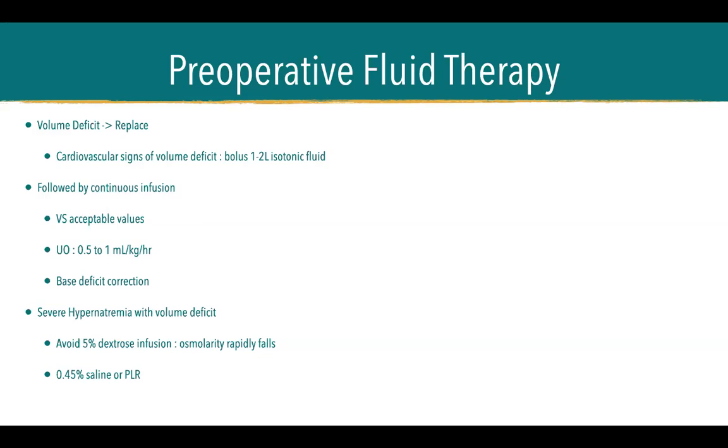So we need a urine output of 0.5 to 1 ml per kilogram per hour for the patient to know that we are infusing correctly. That's why, for example, again, for the nursing, the input and output is important for doctors, minsan napapagalitan tayo, di ba? And also the vital signs. So we need normal vital signs. We need normotension. We need no tachycardia or bradycardia to know that we are correctly infusing the right amount of fluid.